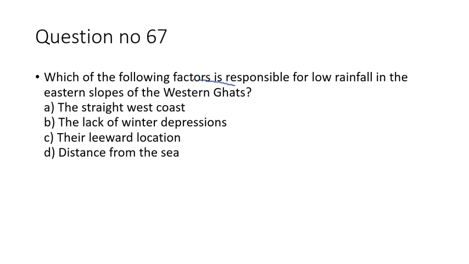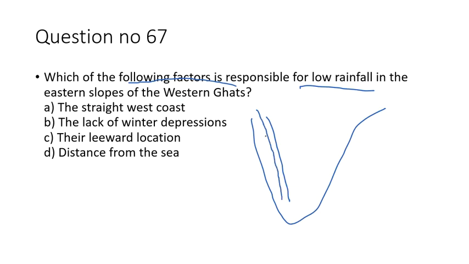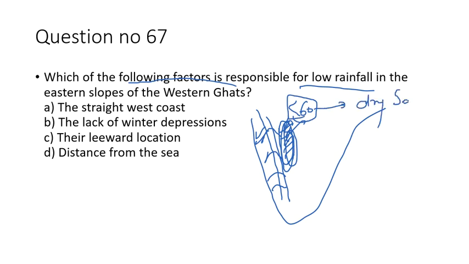Question number 67 is about the Western Ghats. What is the question? Which of the following factors is responsible for low rainfall in the eastern slopes of the Western Ghats? See, this is the peninsula. This is the Western Ghats here. This is the western slope of the Western Ghats. This is the eastern slope of the Western Ghats. The question is why there is low rainfall in this region. The rainfall in this region is less than 60 centimeters, and this region is characterized by dry savanna regions.